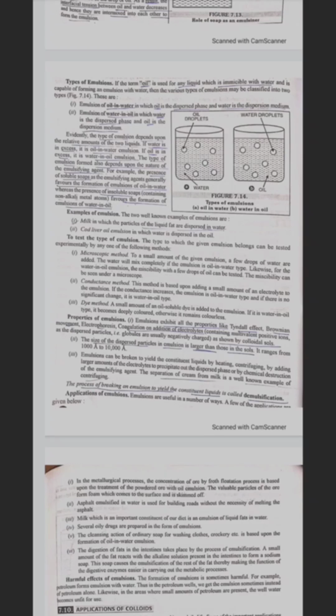The separation of cream from milk is a well-known example of centrifuging. The process of breaking an emulsion to yield the constituent liquids is called demulsification. Application of emulsion. Emulsions are useful in a number of ways. A few applications are given below.